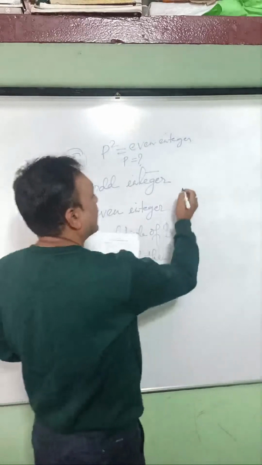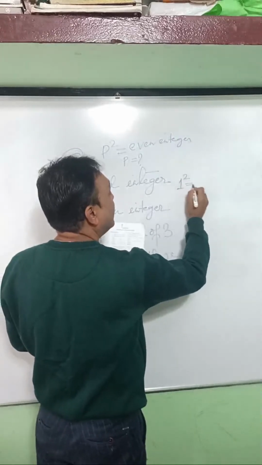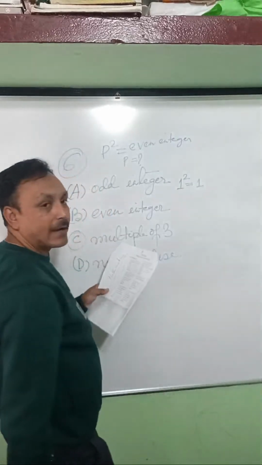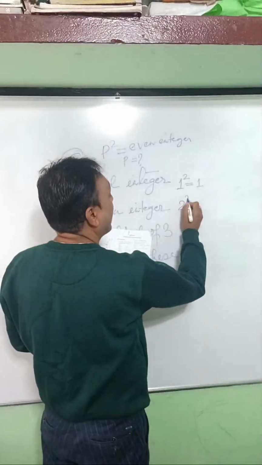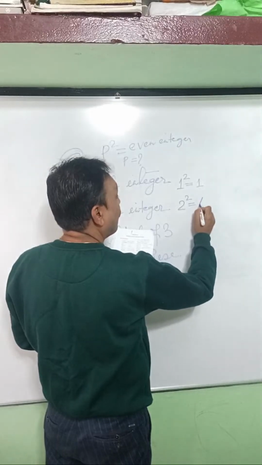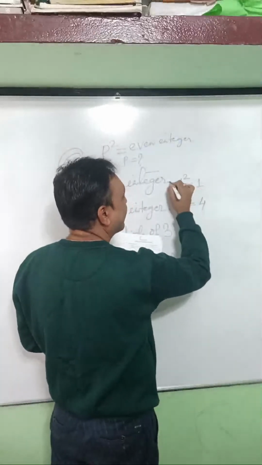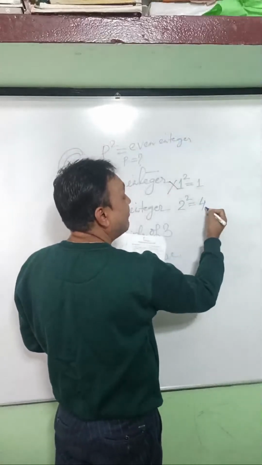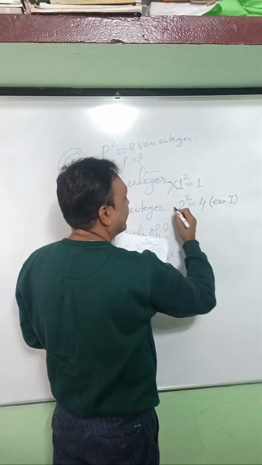So now let's check. If I take 1 square, it will be 1. If I take 2 square, it will be 4, an even integer. So 1 gives an odd integer, so we cannot take 1. This is an even integer, so we can take this one.